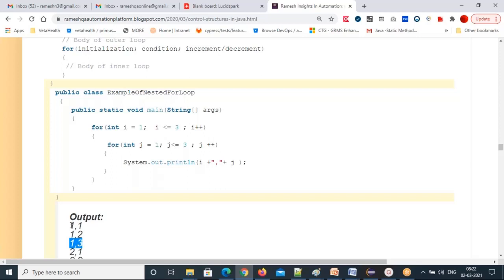See that? Row is same, columns are incrementing. First row, all columns. That means first row, all columns.